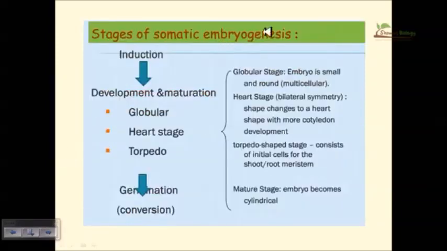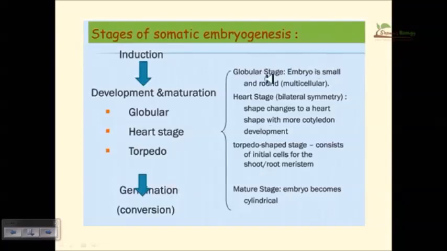Now the stages of somatic embryogenesis. The first stage is induction. The induction can be done utilizing different enzymes and also different chemical factors which instigate the development of the embryo. Then the development goes from globular to heart shape, then to torpedo shape, and finally germination occurs, and root and shoot are developed. Okay. Now these are the stages.